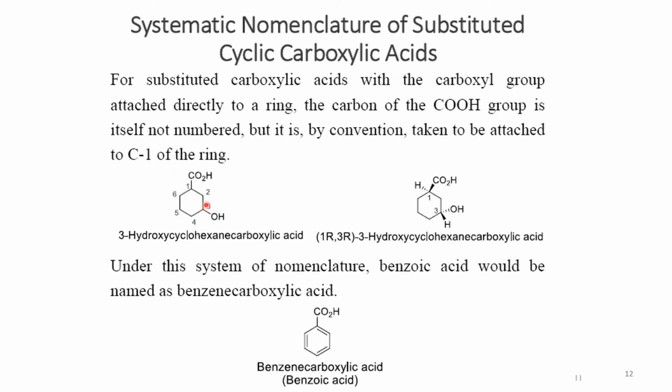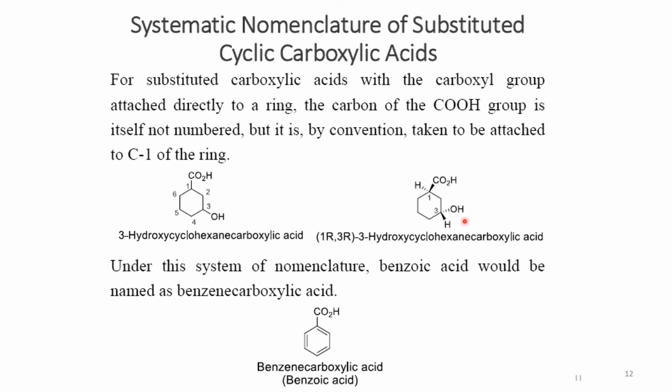So OH is given the minimum possible position, that goes to be 3 instead of 5. So it is 3-hydroxy, not 5-hydroxy. So 3-hydroxycyclohexane followed by the suffix carboxylic acid.